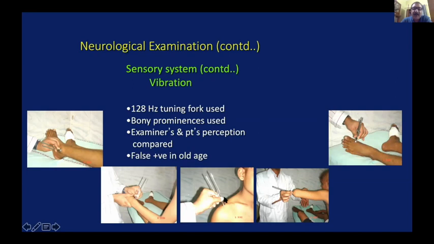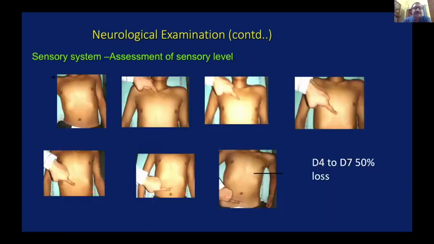Keep the stroked tuning fork on the lateral end of the clavicle and let the patient know what is meant by vibration. And then you can check on the different bony points whether the patient is able to appreciate the vibration of the tuning fork or not. And you must compare the two sides if there is asymmetrical paralysis.